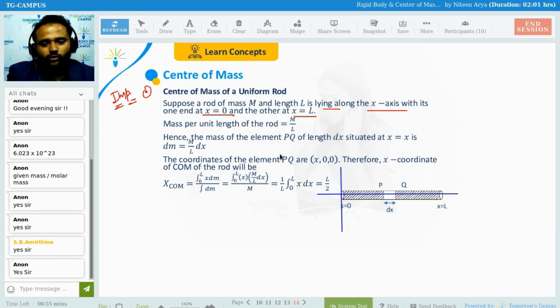So the mass per unit length of this rod is going to be M by L. Clear? If this is the length of the rod, we can see very easily the length of the rod is capital L and the total mass is capital M.